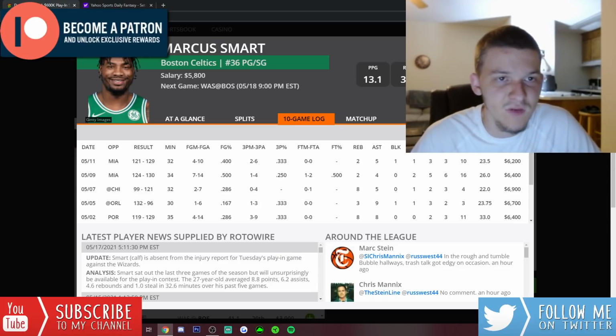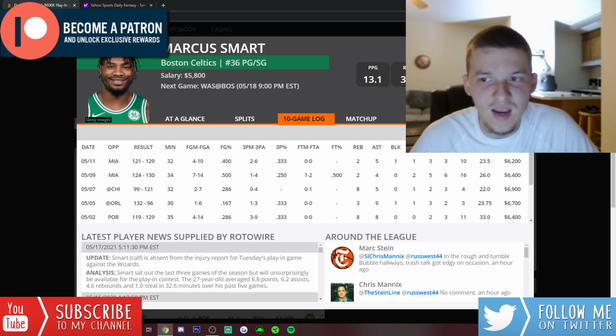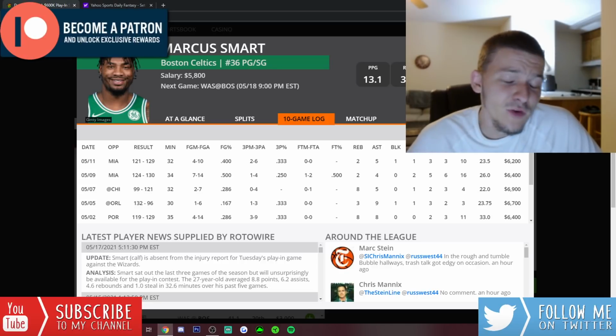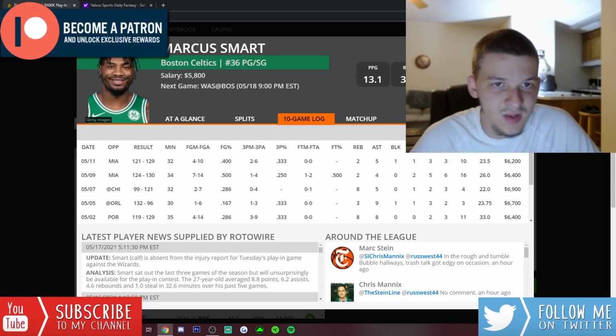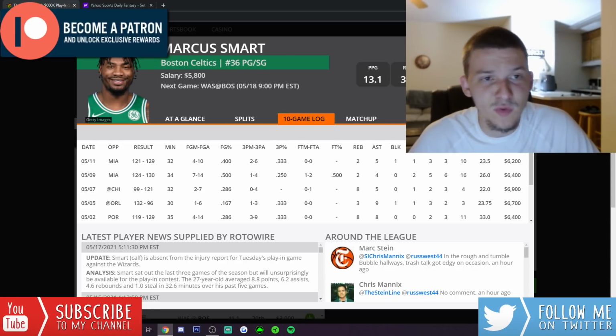He's obviously a great defender. They're going to need him out there defending Bradley Beal, defending Russell Westbrook. I expect Smart to also play massive minutes, probably around 40 minutes if this is a close game. For 5,800, he feels priced appropriately. I don't think he's a glaring value or anything, but we definitely could get 35, 36 DK points from Smart, or 30 to 35 DK points from him. And again, I think if you get 5 to maybe 6x from a guy, that could be good enough.